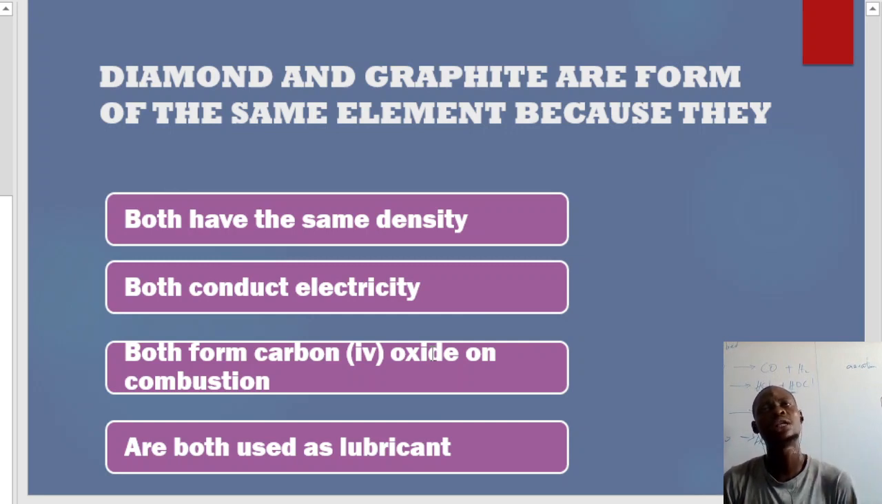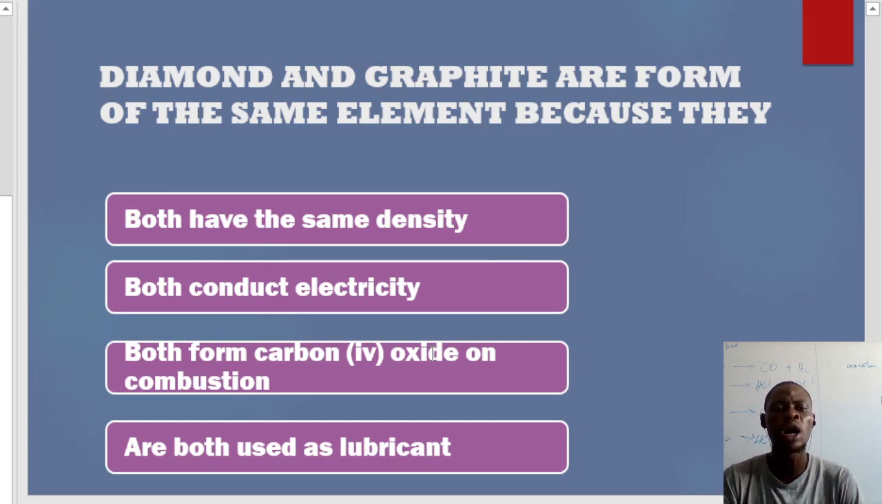Let me make you understand something. A substance that can be used as a lubricant must be a soft solid. Now, diamond is very hard, in such a way that diamond cannot be used as a lubricant. We can only make use of diamond as an abrasive. How do you get what I'm saying now? Abrasive, something that we normally use to cut metal. That's what we normally use diamond for. So it cannot be used as a lubricant. Only graphite can be used as a lubricant.